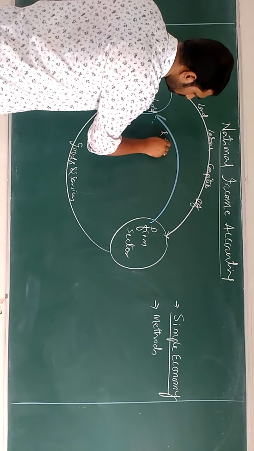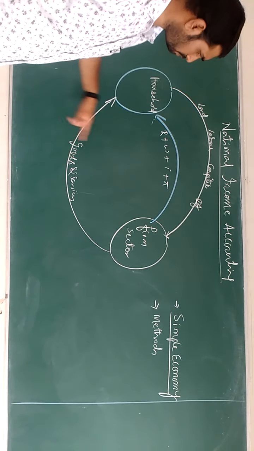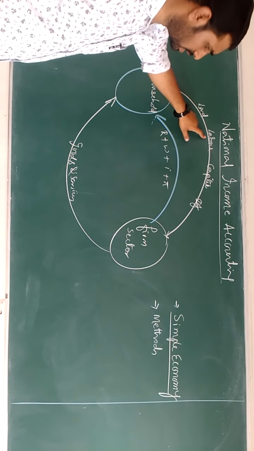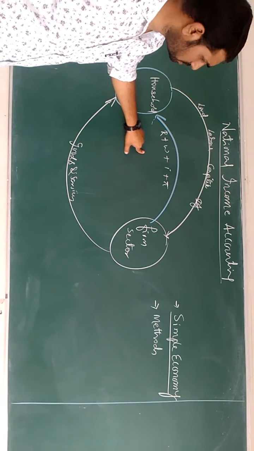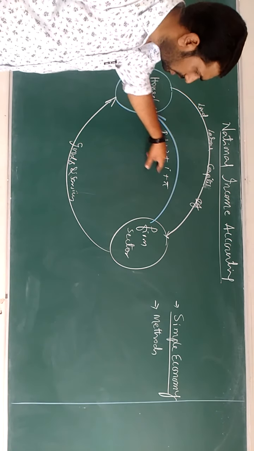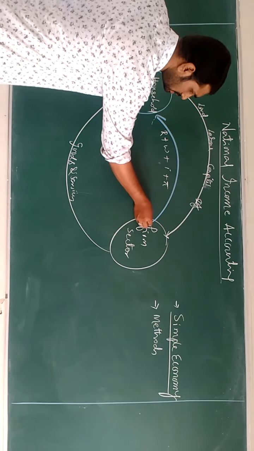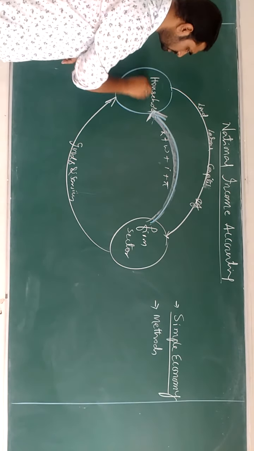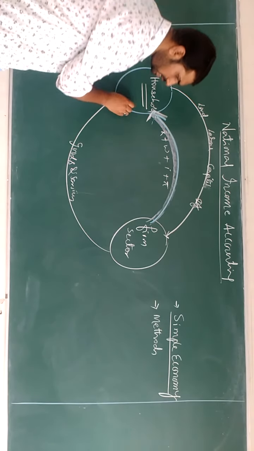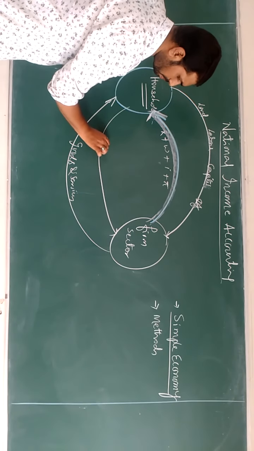That is called rent, wages, interest, profit, in the form of factor services. For the land, they will pay rent. For the labor, they will pay wages and salaries. For the capital, they will pay interest. And for the organization, they will pay profit. In this way, the first income is generated by the household sector, and this income goes to the firm sector in the name of payments.